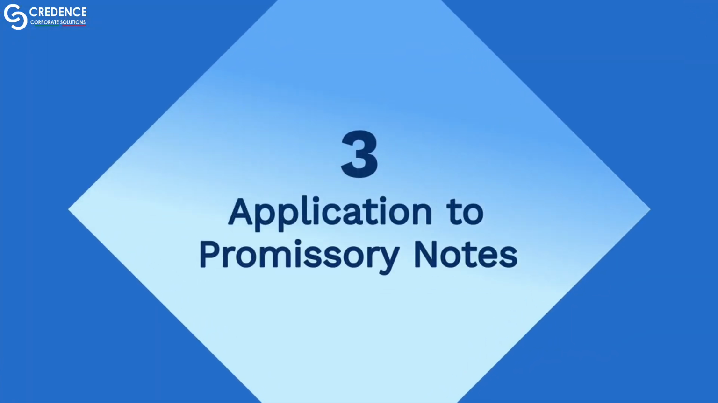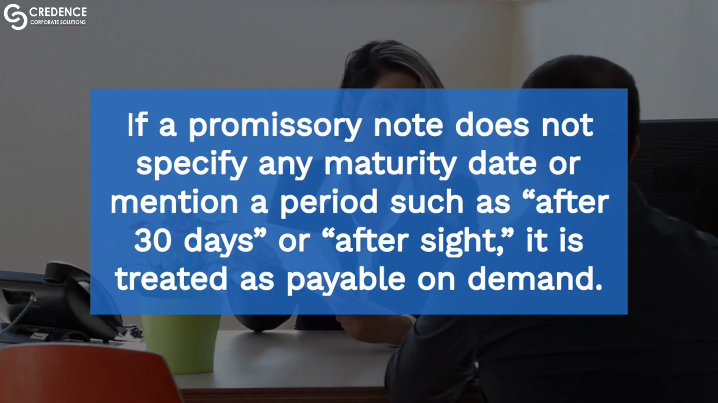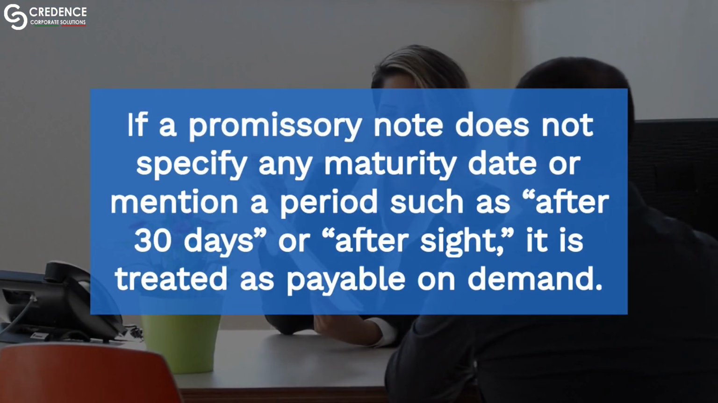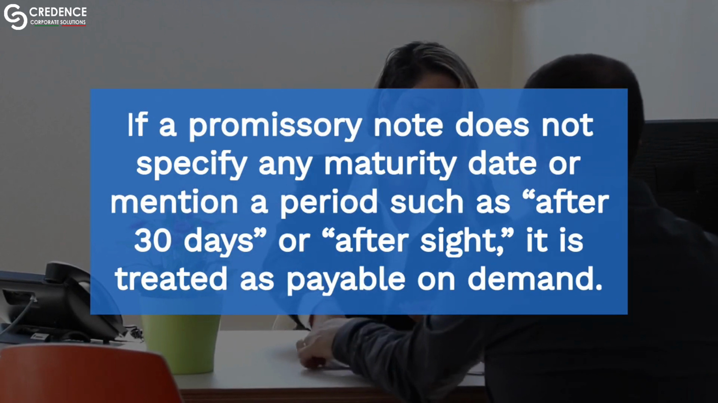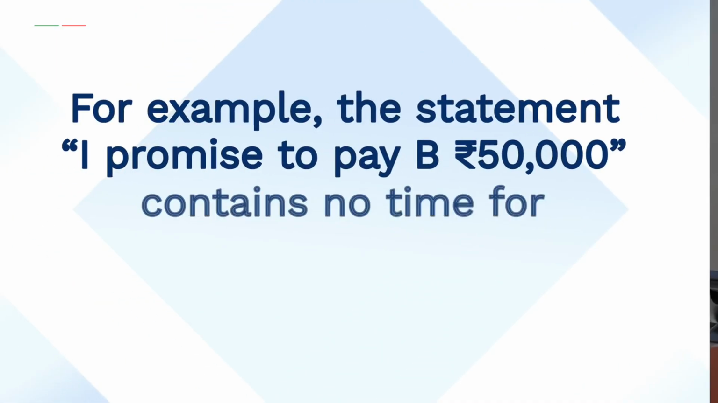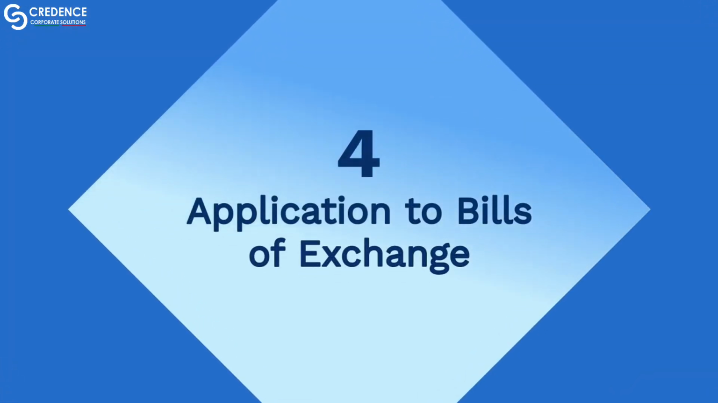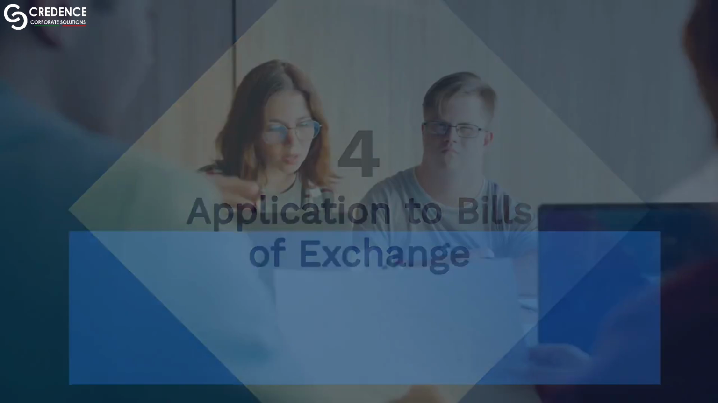3. Application to promissory notes. If a promissory note does not specify any maturity date or mention a period such as after 30 days or after sight, it is treated as payable on demand. For example, the statement, "I promise to pay B 50,000 rupees," contains no time for payment and is therefore payable on demand. 4. Application to bills of exchange.